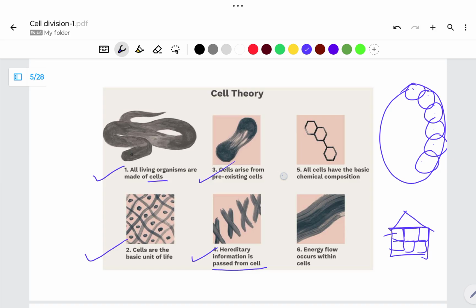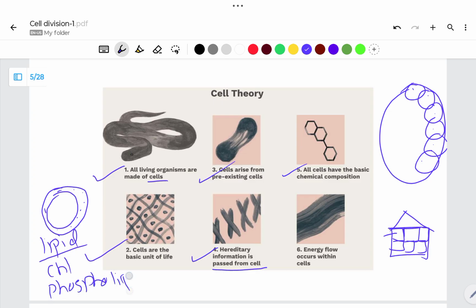Then inside our cell, some chemicals are present. You can look at the biological membrane. The biological membrane is a lipid bilayer. Lipids are chemical compounds. In this bilayer, cholesterol is also present, and cholesterol is a chemical. In this bilayer, phospholipids are present. Phospholipid is one of the chemicals. Then some proteins are also present. Proteins are chemicals. So according to the theory, all cells have a basic chemical composition. So in our biological membrane, lipids, cholesterol, and phospholipids are present in a certain composition.